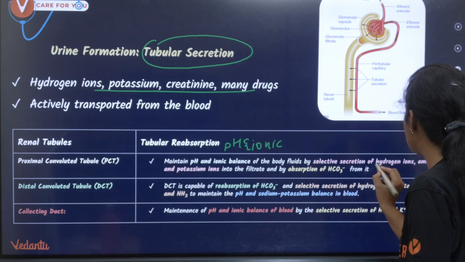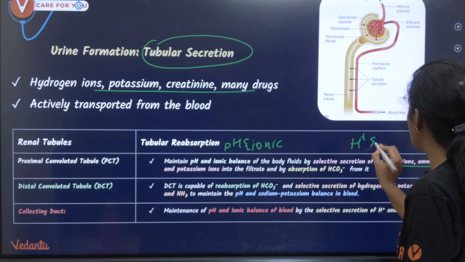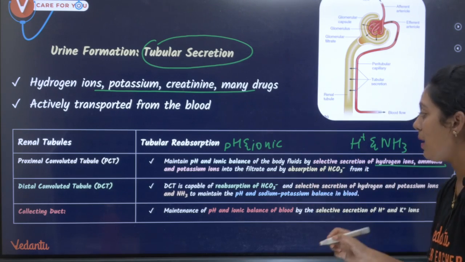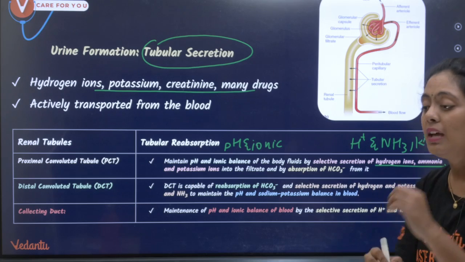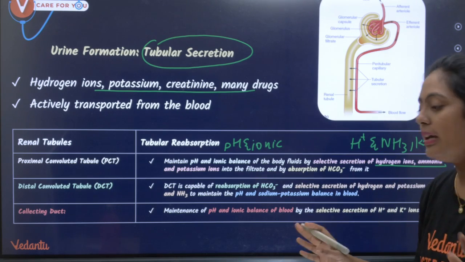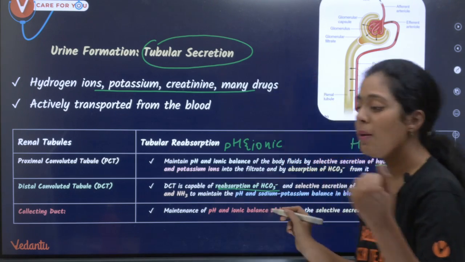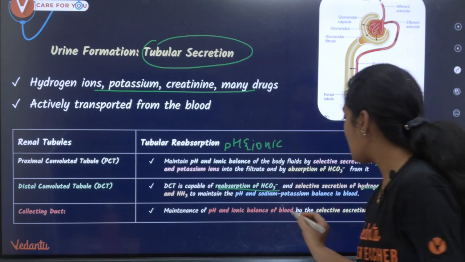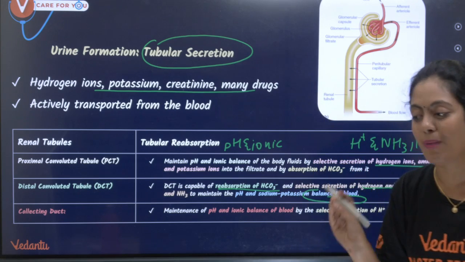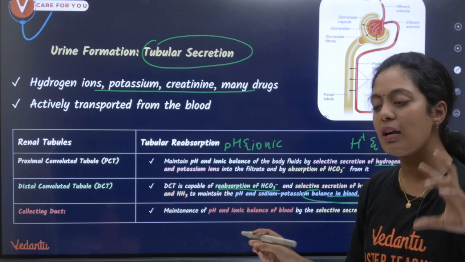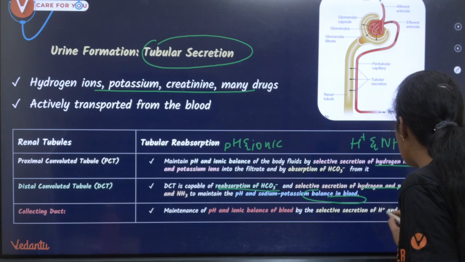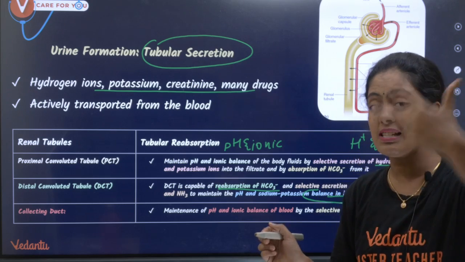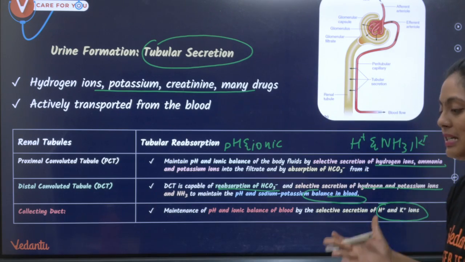Okay, they allow the selective secretion of hydrogen and ammonium ions. Ipadana paathom, hydrogen, ammonium and potassium ions are secreted. Okay, they are secreted into the filtrate. DCT is capable of reabsorption of bicarbonate and selective secretion of hydrogen and potassium ion. Okay, they help in maintaining the acid base balance or pH balance. Collecting duct also maintains pH and ionic balance by selective secretion of H plus and K plus ion. So H plus, K plus, ammonia, these are the three important things which are being secreted.